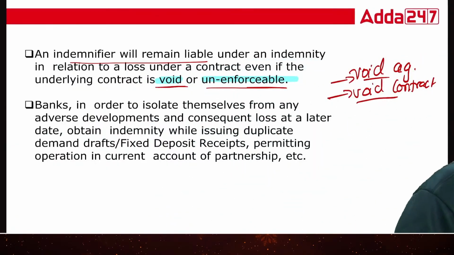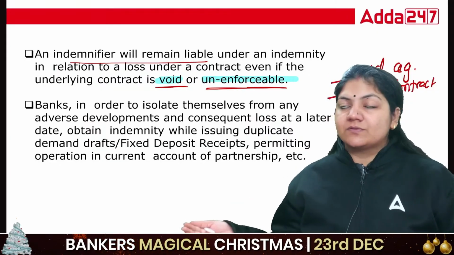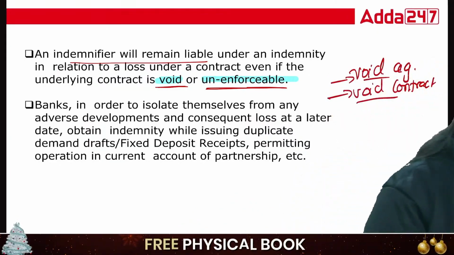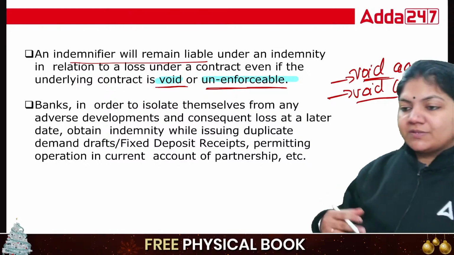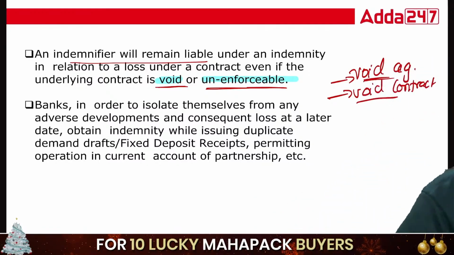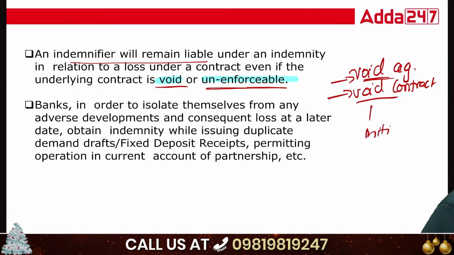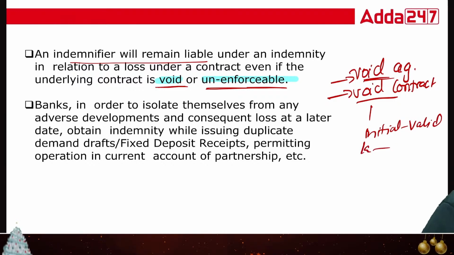But if I say unenforceable, it means we cannot enforce it in front of the court. So a void agreement is totally void from the start. And what is a void contract? A void contract is initially valid, but later on it becomes void.